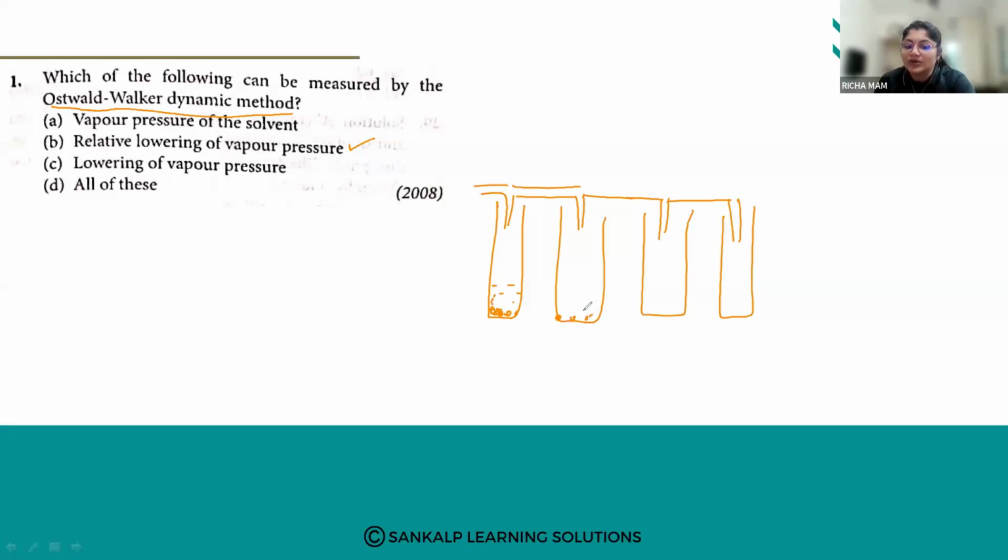So this is the method. We have these tubes, which consist of the solution as well as the solvent. After you pass the dry air, the solvent vapors get concentrated at the bottom.